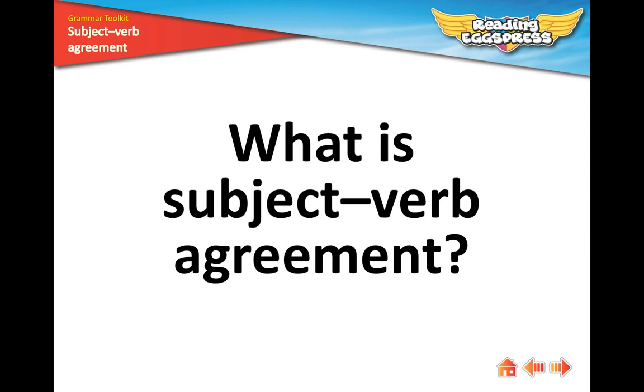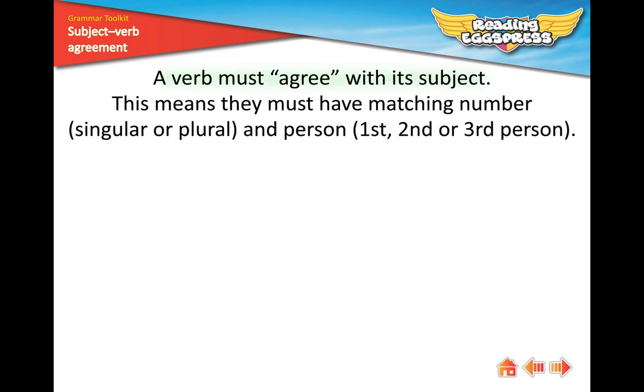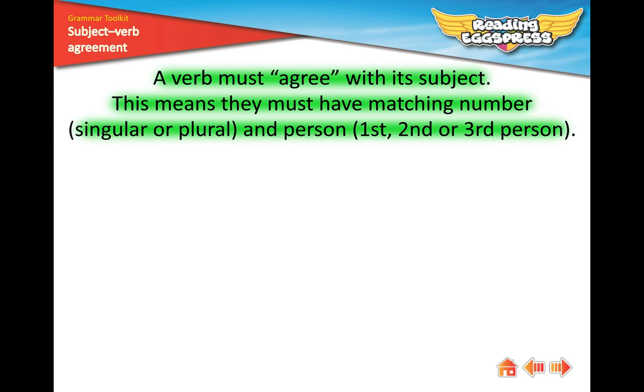Subject-verb agreement. What is subject-verb agreement? A verb must agree with its subject. This means they must have matching number, singular or plural, and person, first, second, or third person.